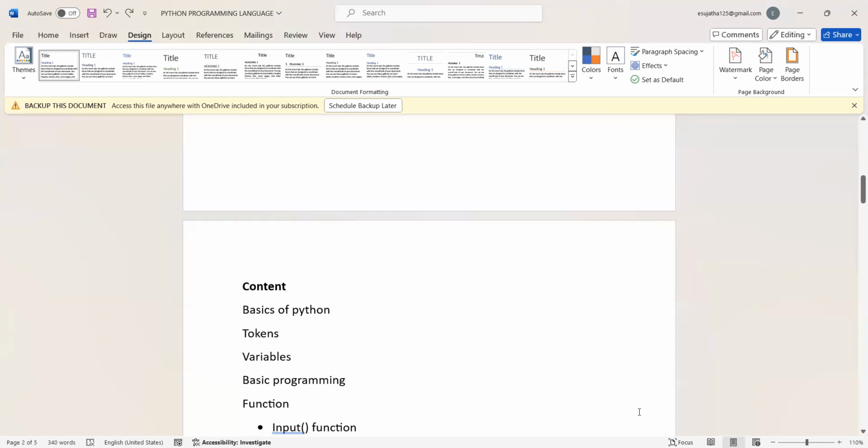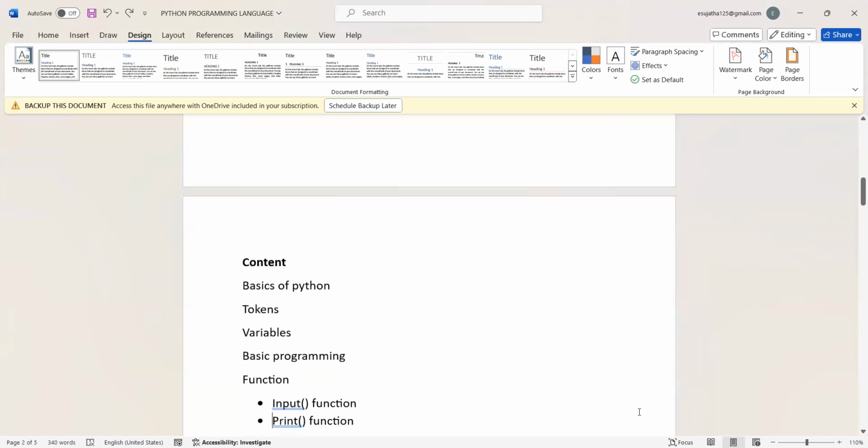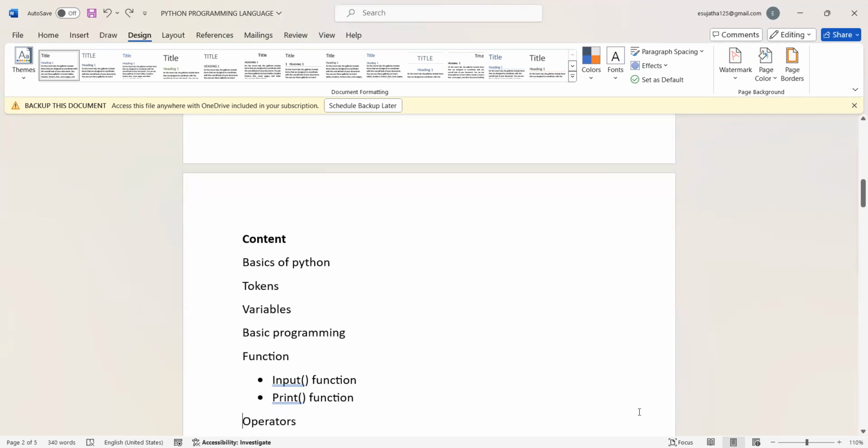In functions, we can learn what the input function is, what the print function is, how the input function works, how the print function works, what the meaning of the input function is, and what the purpose of using input or print functions is. We can discuss all of those later.